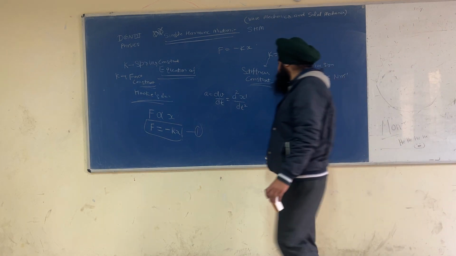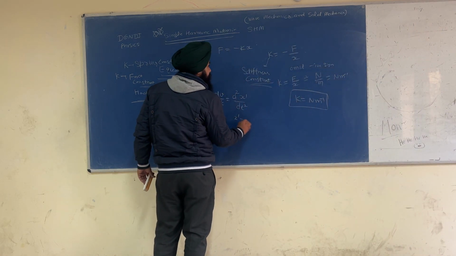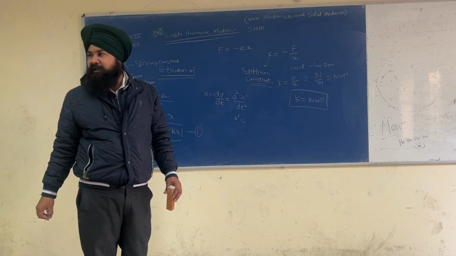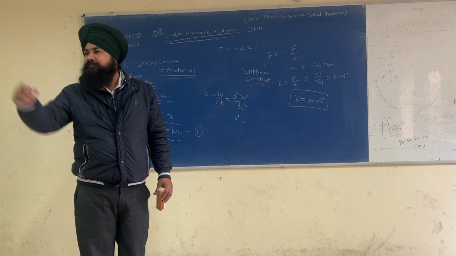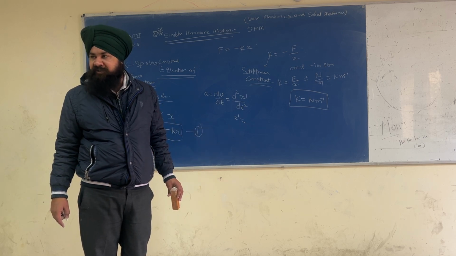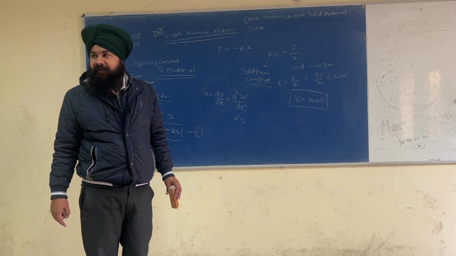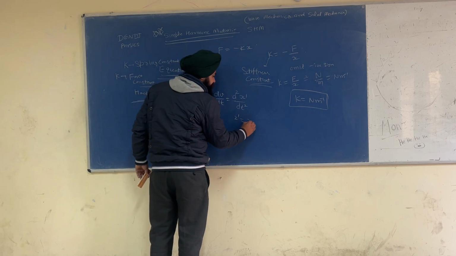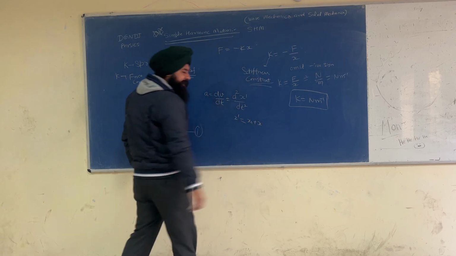And what is the value of x prime? X prime is equal to x naught plus x.